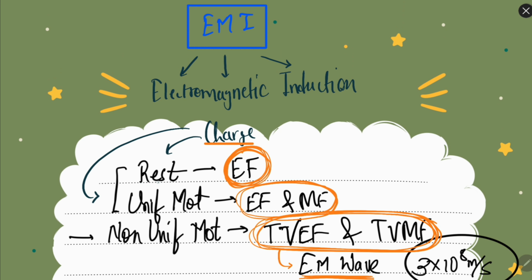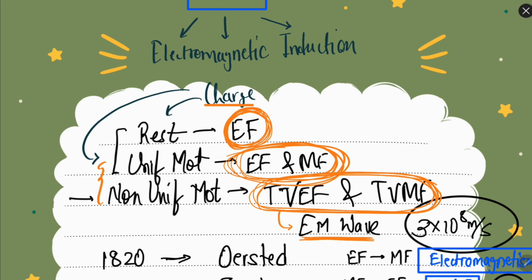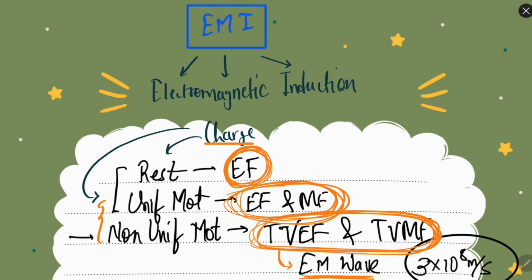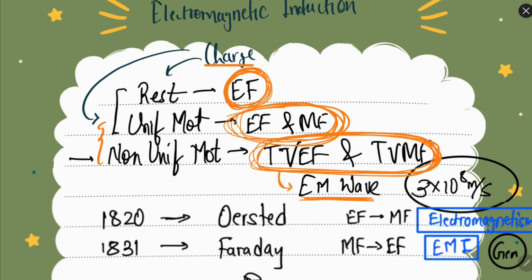So when charge is at rest, only electric field is there. When it is moving, then electric and magnetic field both are there, but in uniform motion electric and magnetic fields are constant or uniform, and in non-uniform motion the electric and magnetic fields are varying with time, and because of that EM waves are generated. In this particular chapter our focus will be on this part mostly.